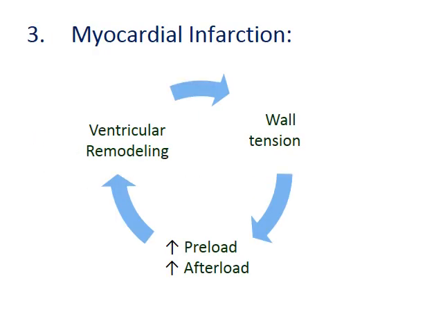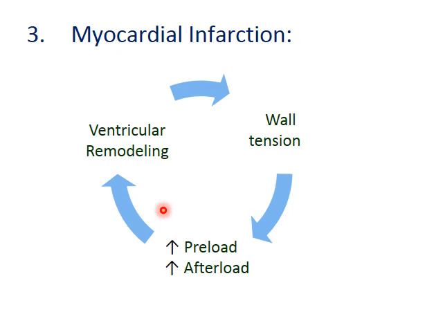The other indication is myocardial infarction. Due to infarction, some portion of the myocardial tissue gets necrosed, and due to that necrosis, the pumping efficiency of the heart is reduced. Whenever there is a reduction in pumping capacity, the body tries to compensate by activation of compensatory mechanisms, and that can increase preload and afterload.